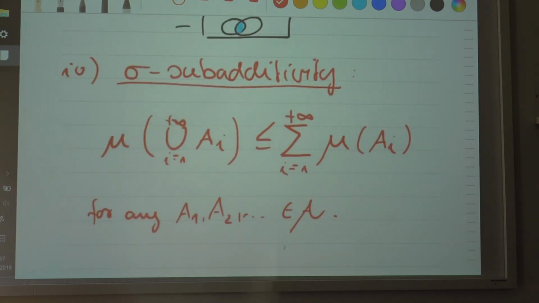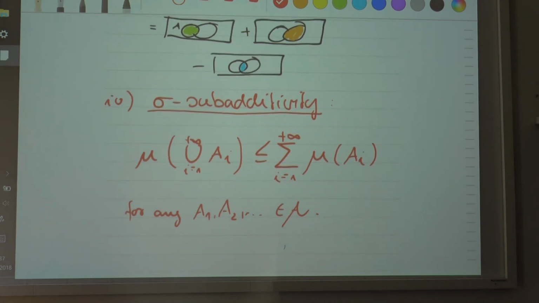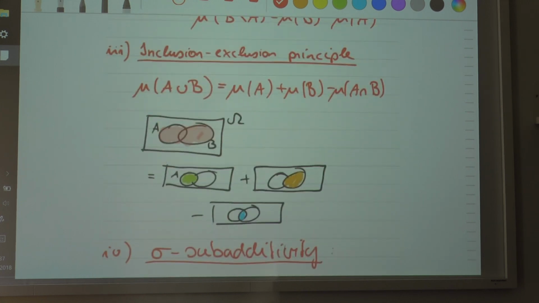This directly follows from the inclusion-exclusion principle, because you can see this here. In the general case, this implies that the measure of the union of the two sets is not larger than the sum of the measures. So it's either equal or greater: the sum is either equal to the measure of the union or greater than it. You can see this here.